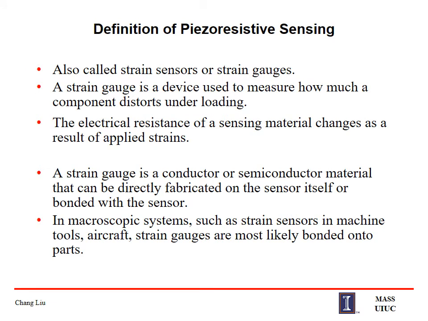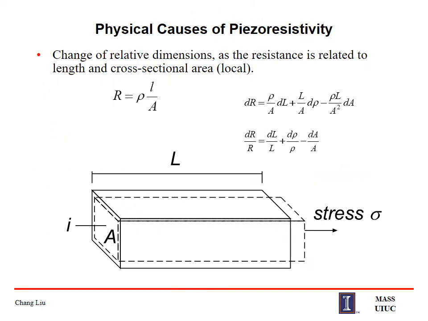Now we will see the definition of piezo-resistive sensing. It is also called a strain sensor or a strain gauge. A strain gauge is a device used to measure how much a component is distorted under loading. So the electrical resistance of a sensing material changes as a result of the applied strain. This is the basic principle of piezo-resistive sensing.